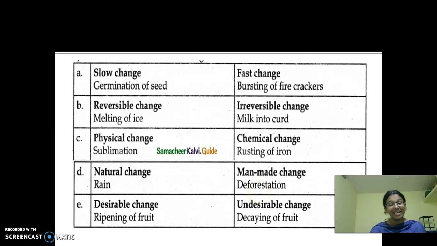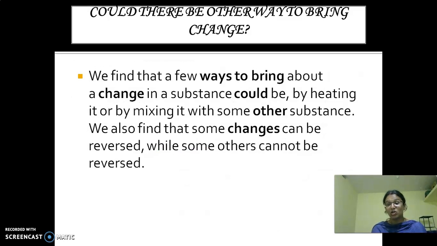And then desirable change and undesirable change. And one more thing we have seen: slow change and fast change. What is the slow change? Germination of seed. Fast change? Bursting of crackers. So these are all some of the changes which we discussed in this lesson. Up to this, are you clear, children? Next we are going to see the final topic. What is it? Could there be other ways to bring change?